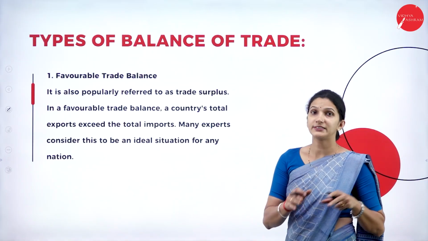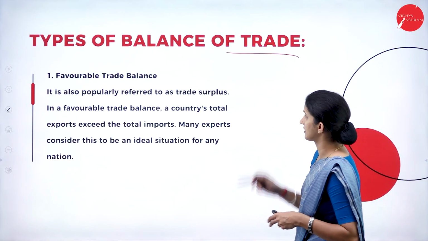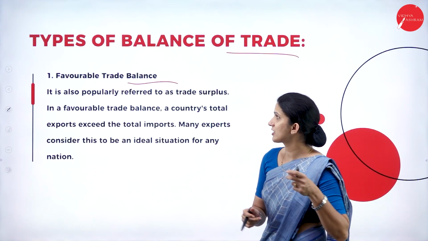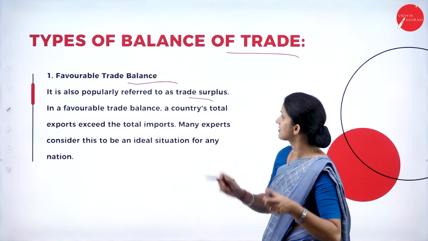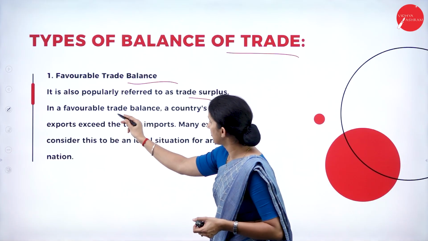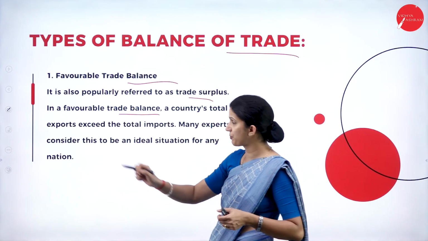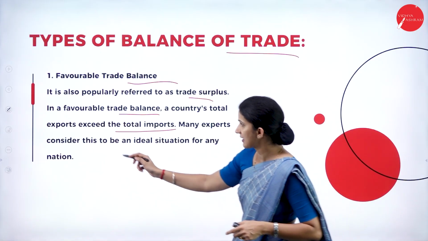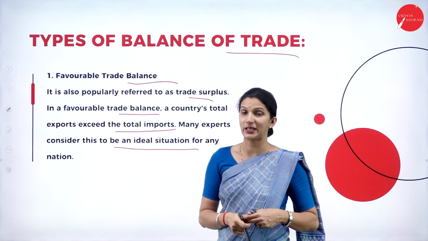Next we'll see what types of balance of trade we have. One is the favorable trade balance, also popularly referred to as trade surplus. In a favorable trade balance, a country's total export exceeds the total import. Many experts consider this to be the ideal situation for any nation.